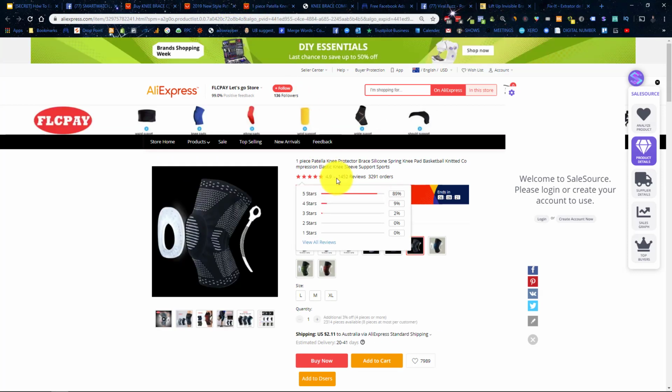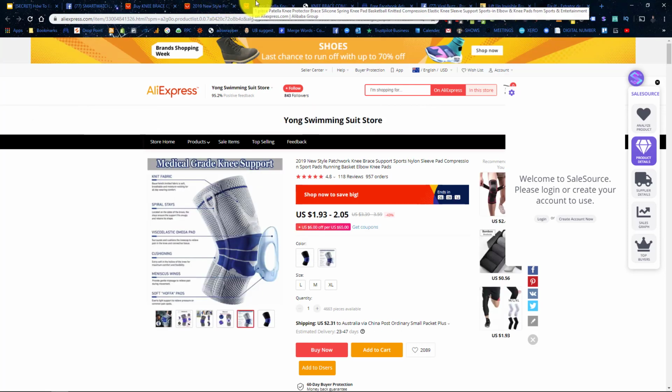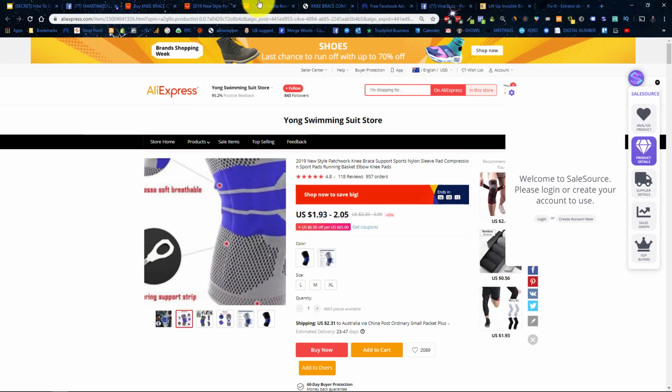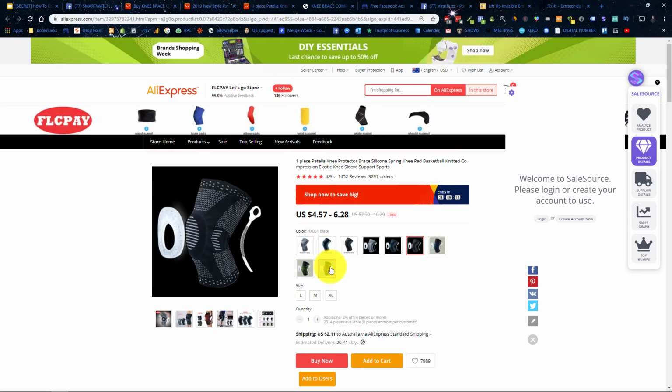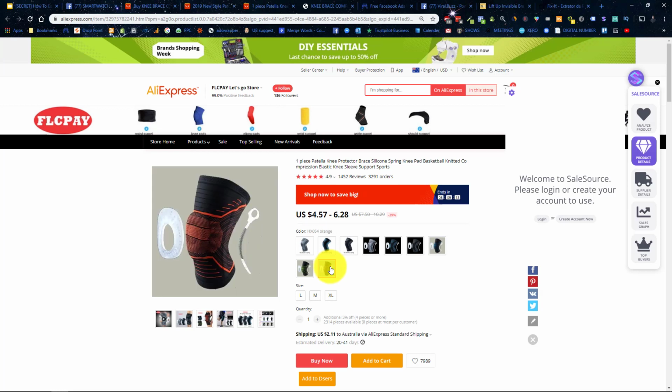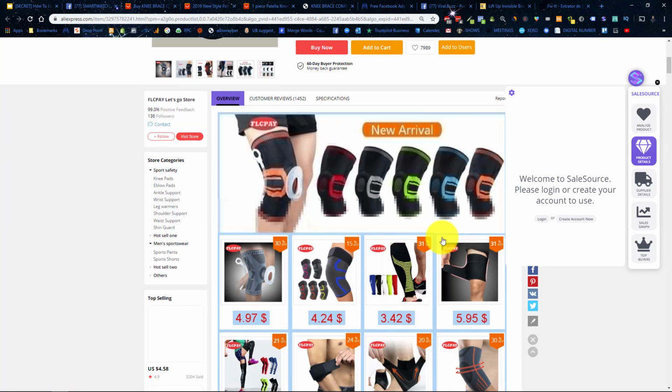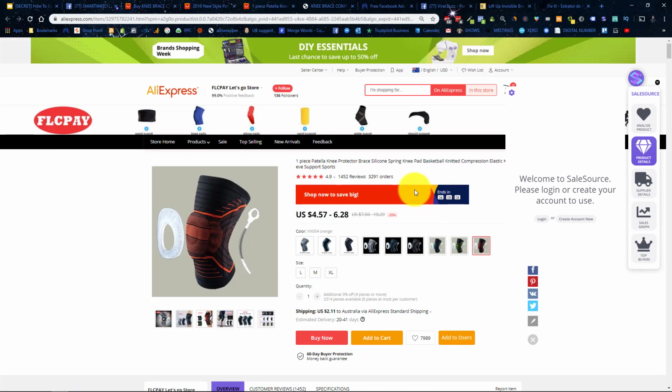This one has a higher star review with more reviews. Okay, so I'd be using some of these images for that. But this, especially relating to health, I'm more than happy to get the more expensive one so that I can make sure it's a more quality item. All right, and then I just use my private supply to source like 100 of them or whatever. Anyway, so definitely, let's say that's $6.